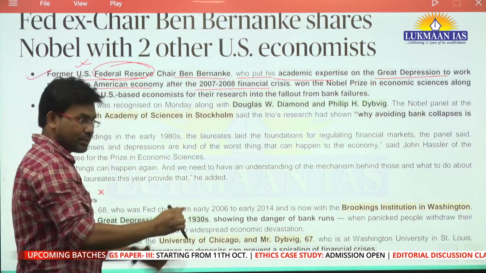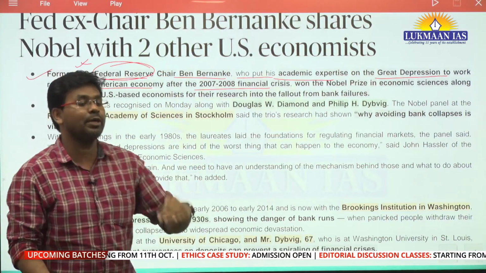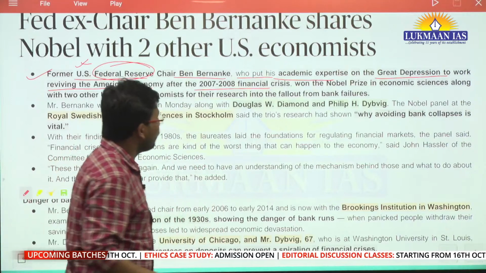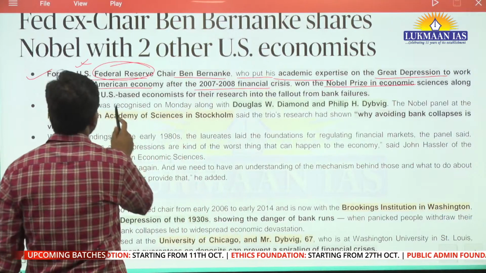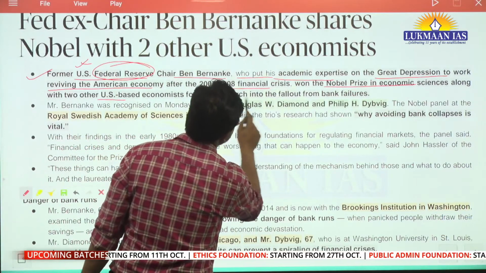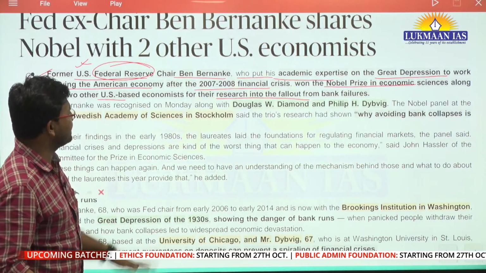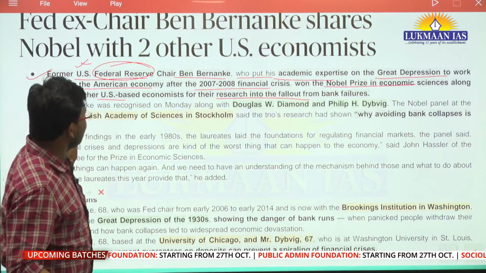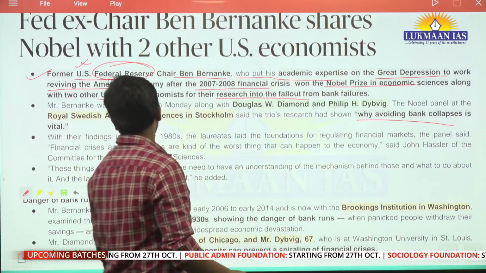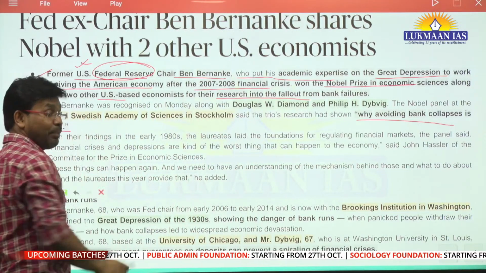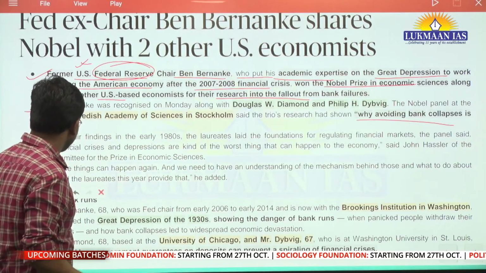This particular person has worked after the financial crisis has happened. This person has worked to revive the US economy. So this person was given the Nobel Prize in Economic Sciences along with two other US-based economists for their research into the fallout from the bank failures. So they have done this research. One of these persons has shown why avoiding a bank collapse is vital, why it is important to avoid a collapse of a bank. So they have shown this particular thing.